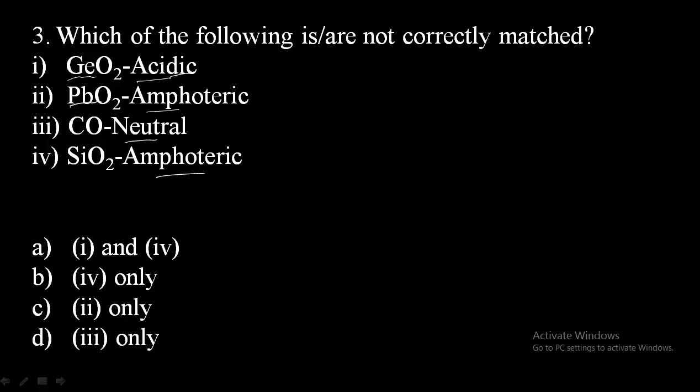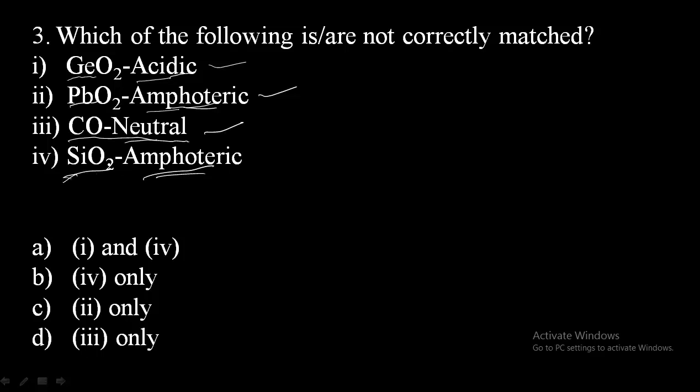If we take lead oxide, this is amphoteric, that means it will react with both acids and bases, or it will act as both acid and base. Lead oxide is amphoteric in nature. Carbon monoxide is a neutral poisonous gas. So this is also a right pair, and this one is also a correct pair. Now SiO2, silicon dioxide, is amphoteric.